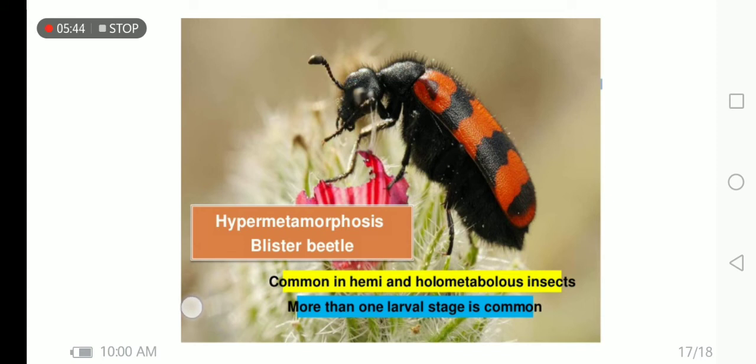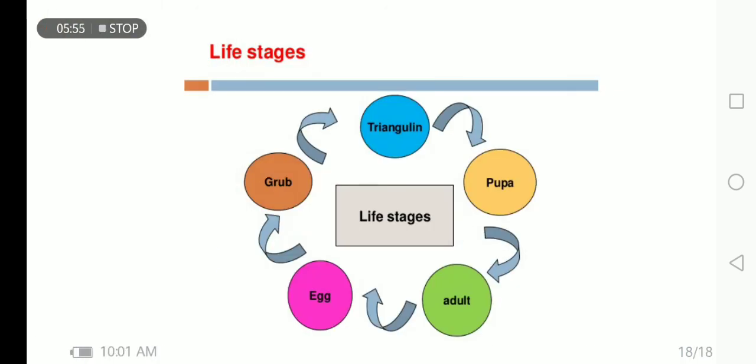Hypermetamorphosis, it is common in the hemi and holometabolous insects. More than one larval stage is present in this type of metamorphosis. Here you can see that egg is converted into the grub, grub is converted into the triungulin, it is converted into pupae, and it is converted into adult, and then adult releases egg. In the similar way, this life cycle moves on.